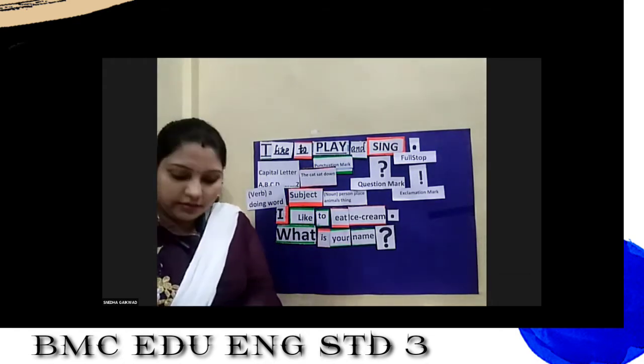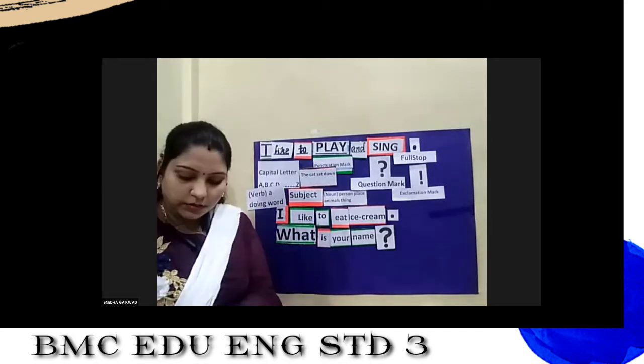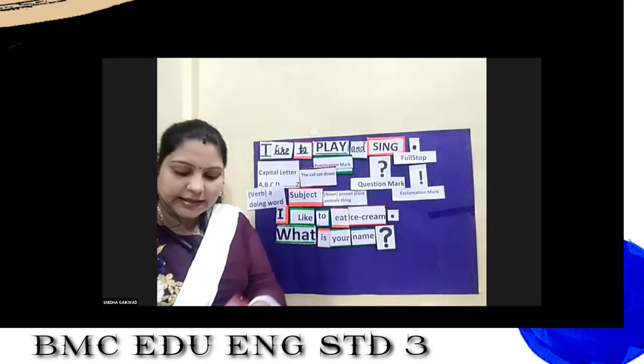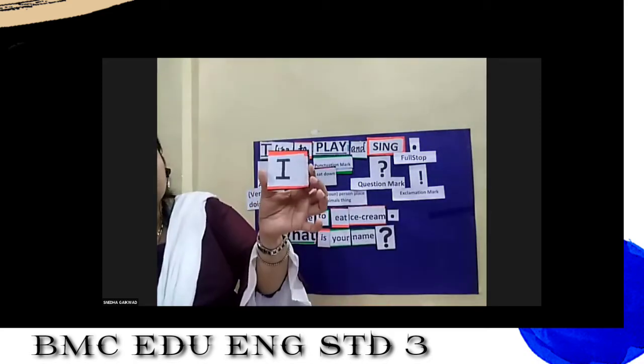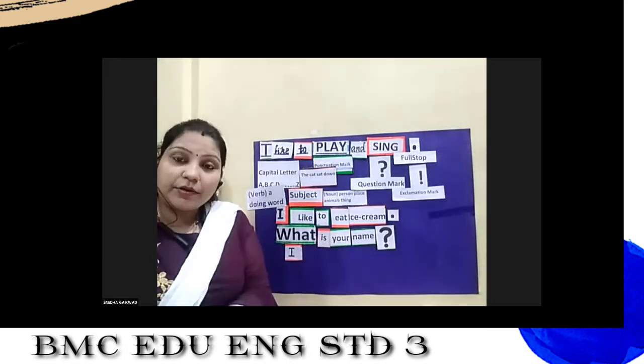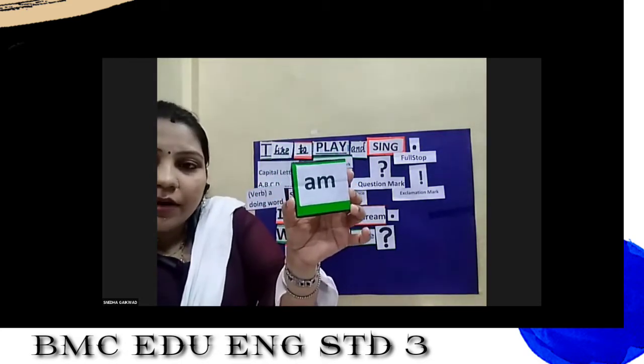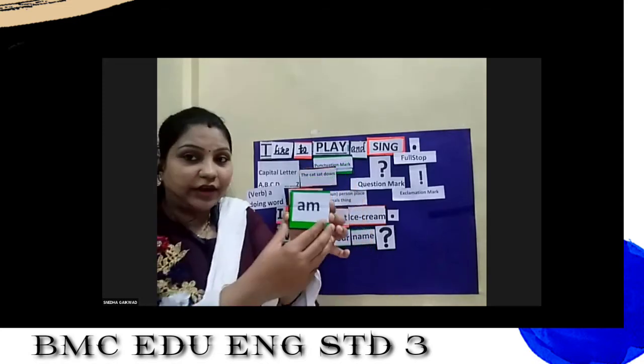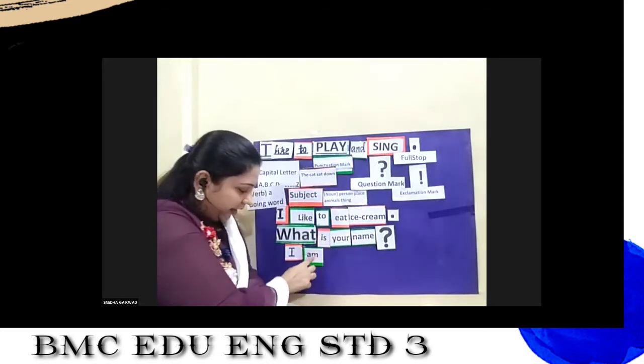Now students, let's move to third sentence. Now let's make again one very interesting sentence. Yes, here. Now again read this. This is very easy. I. Yes. As soon as I show you, you read it. I. This is I. Now again I am using two-letter word to make a sentence. This is a small two-letter word. Am. Yes. Very good. This is am. I am.